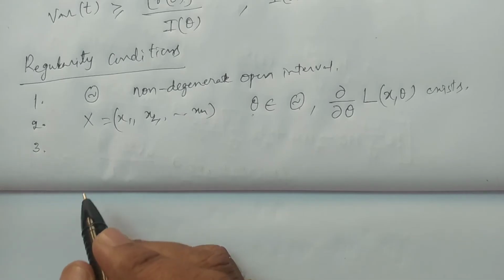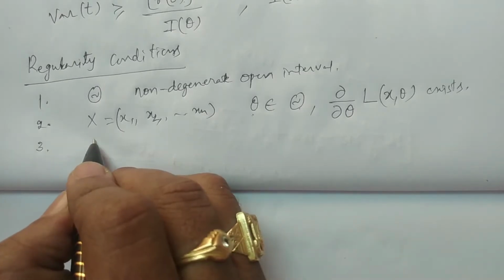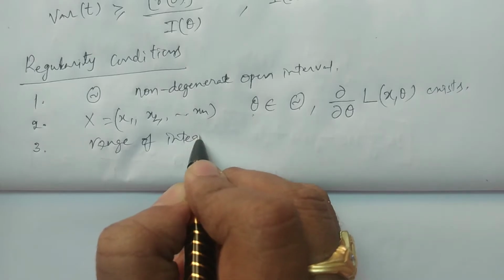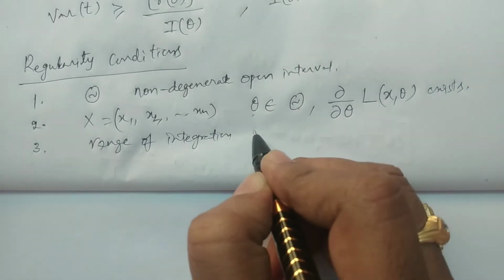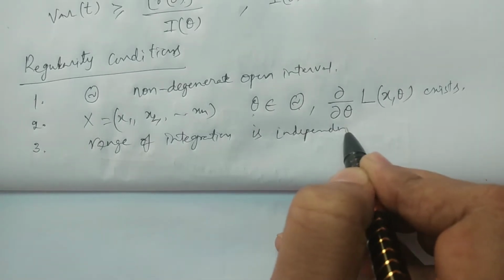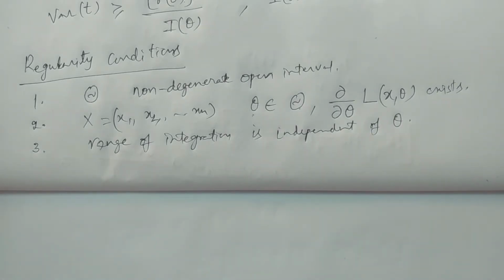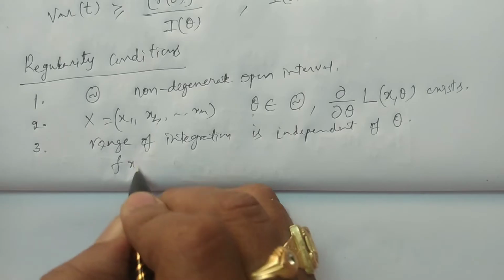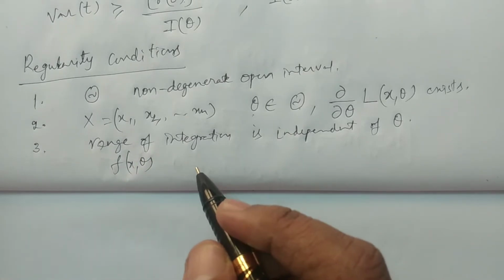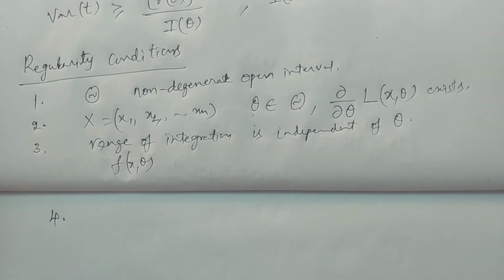And the third one: the range of integration is independent of the parameter theta, so that f of x comma theta is differentiable under the integral sign. That is the third regularity condition.